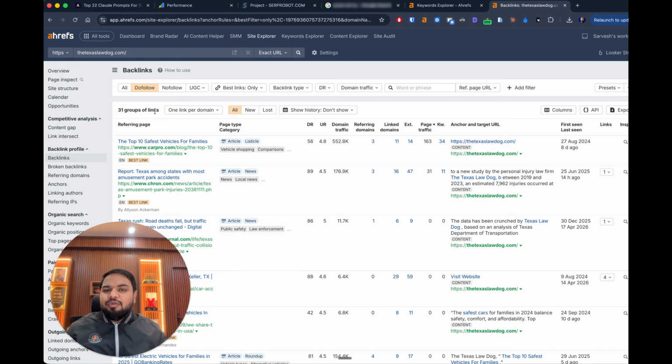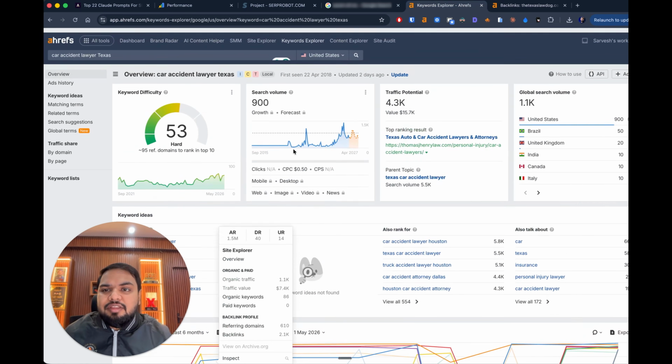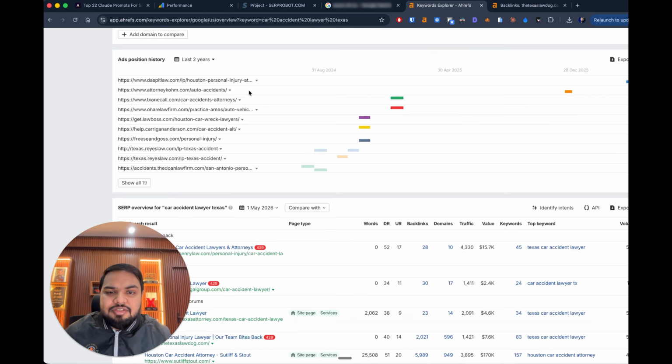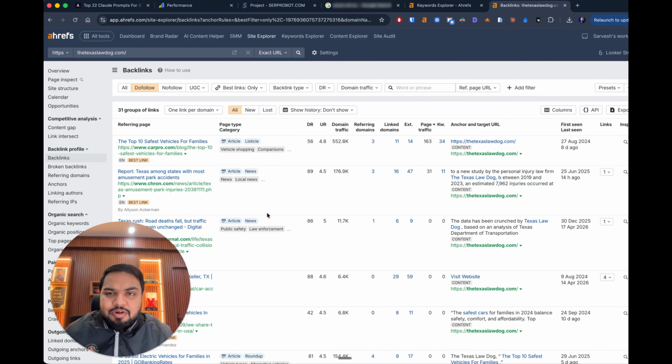So now do you see how we as SEOs, I have 14 years of SEO experience, dissect what sort of competition we are up against? We are not up against 2000 backlinks, we are actually up against 31 high quality backlinks. So if we are trying to dominate this market where we want to rank for a term like car accident lawyer Texas, 31 high quality backlinks is what we are up against.